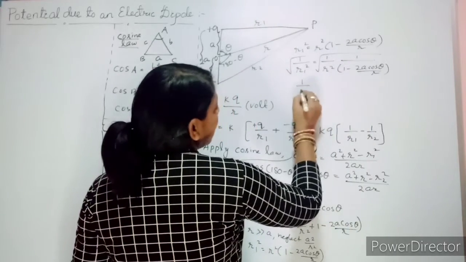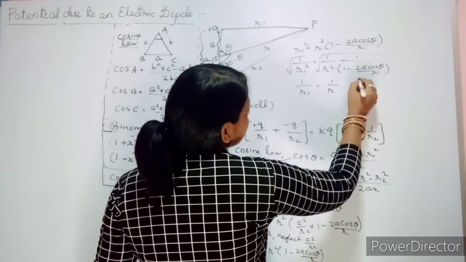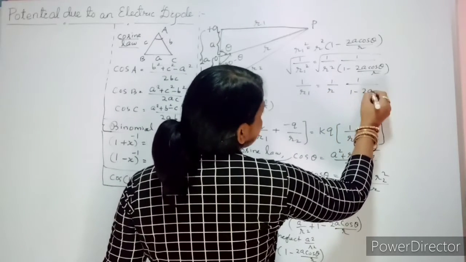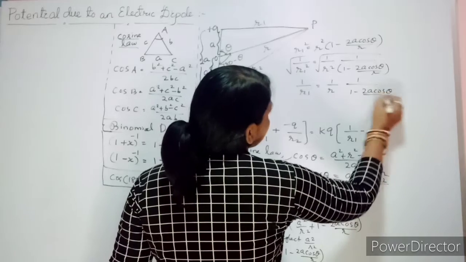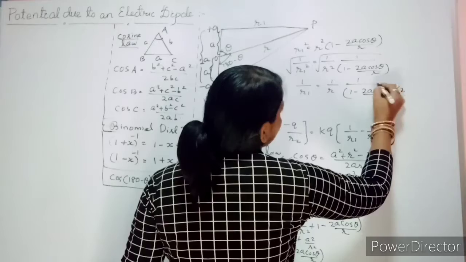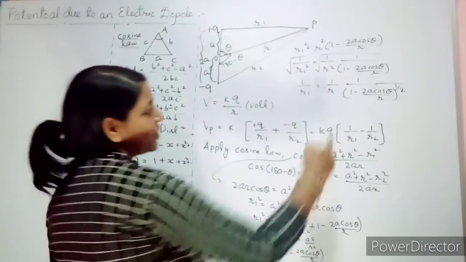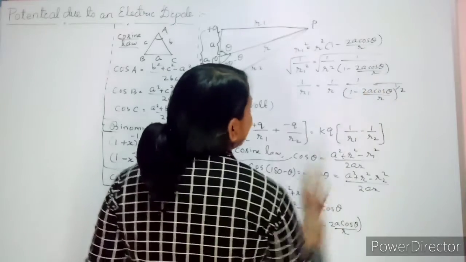So this will give you 1 by r1 equal to 1 by r, into 1 by 1 minus 2a cos theta by r, to the power 1 by 2. Root is nothing but power of 1 by 2. Am I right? So hence we are writing this.